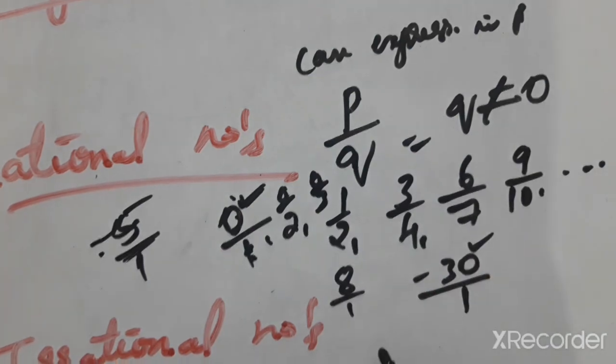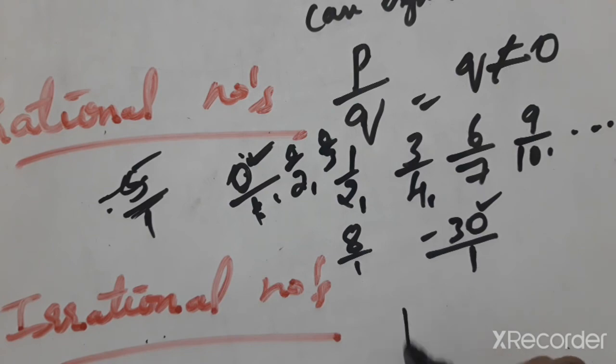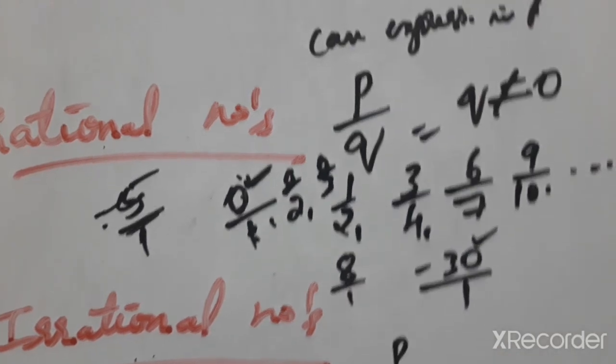An irrational number means it cannot be expressed in the form of p by q. That is called an irrational number.